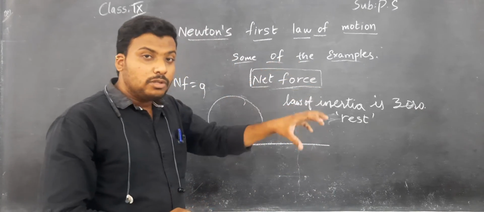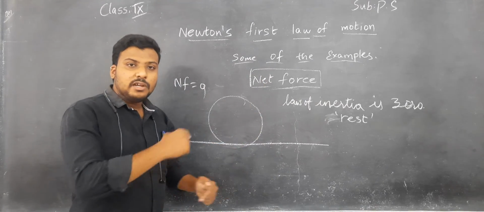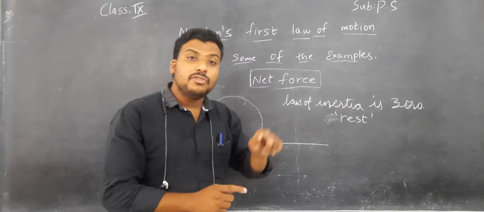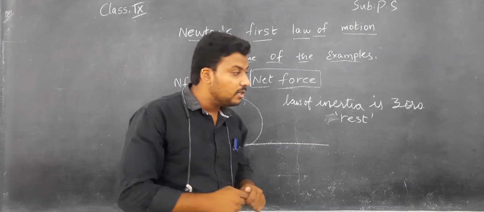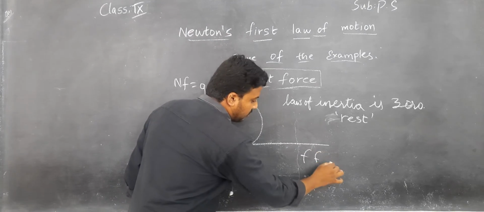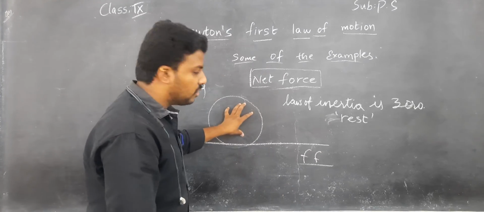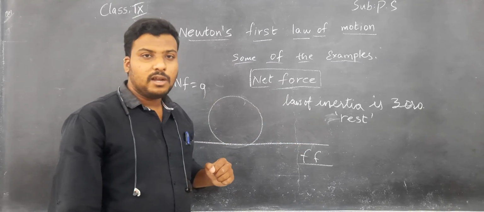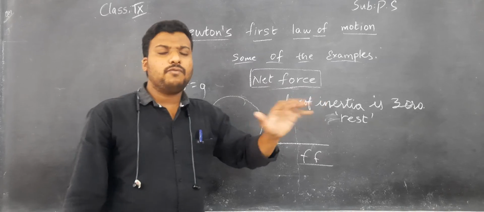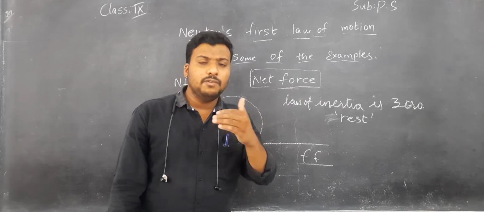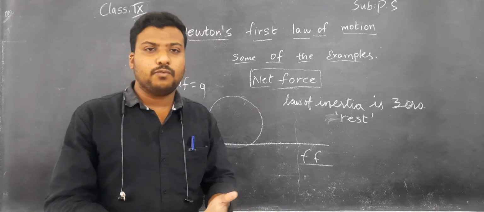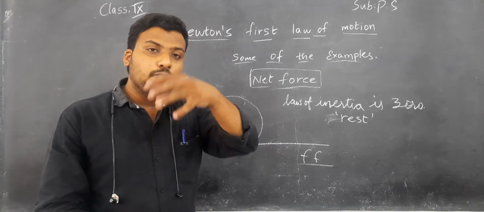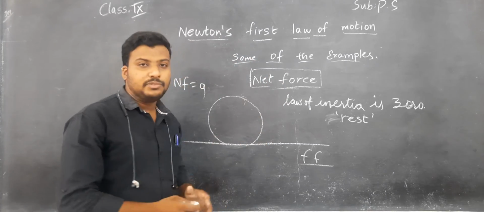And when the ball falls on the ground, it starts to roll on the ground. Then also one force is acting. What is that? Frictional force. The frictional force stops the ball, or slows down the motion of the ball. Understand? Here, a number of external forces act. Generally, we think that we are applying that force. Actually, other forces are also acting on the object, children.